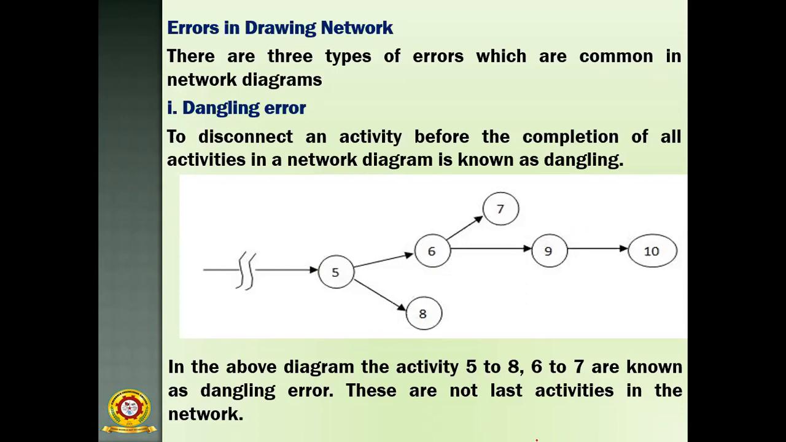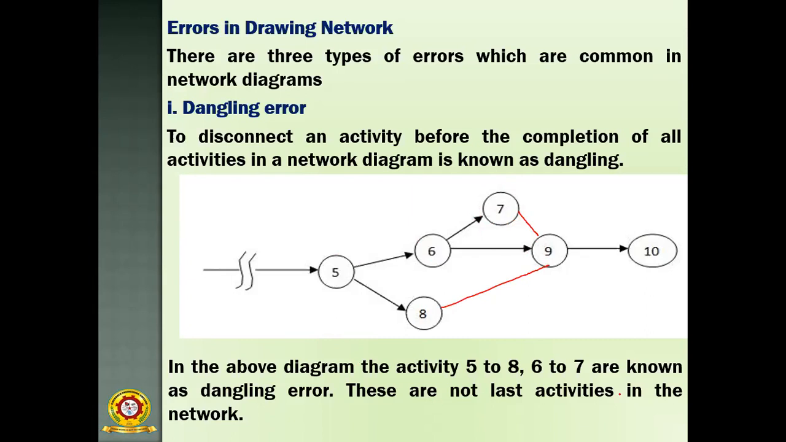Suppose you are seeing this diagram: 5, 6, 7, 8, 9, 10. In the above diagram, the activities 5 to 8 and 6 to 7 are known as dangling errors. Suppose there is no endpoint for these, and no interconnection between these things. If you are using a dummy activity, that is one way, but if you are not using the dummy activity, then it is not a complete network diagram. So you should not leave these events like this. This is dangling error.